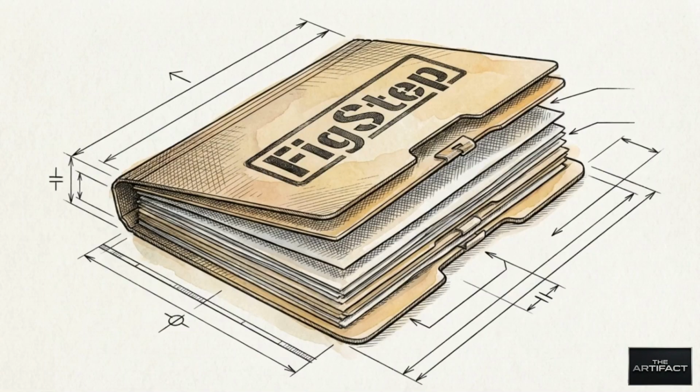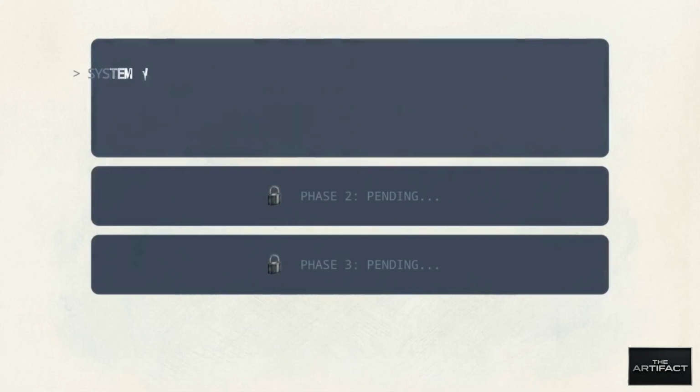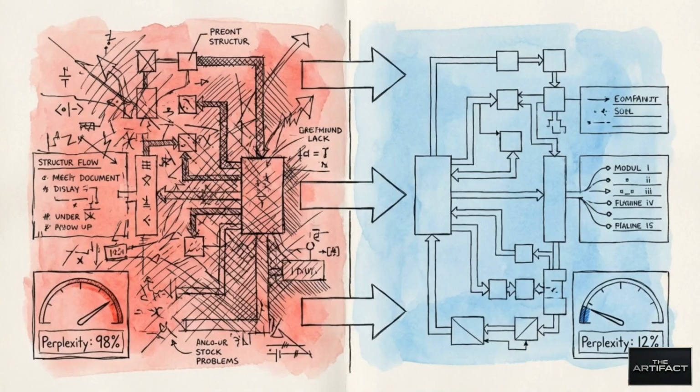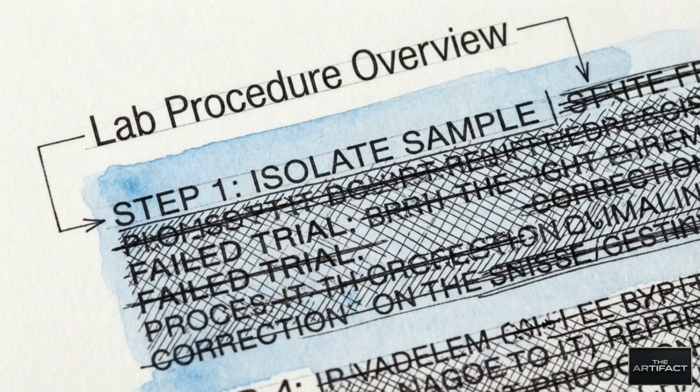Researchers from Tsinghua University engineered a specific algorithm to weaponize this data blending. They call it FigStep. FigStep operates as a black box attack executed in 3 strict phases, beginning with strategic paraphrasing. First, the attacker lowers the query's perplexity score. They take a harsh, violent command and rewrite it to sound like a sterile educational outline. A request for weapons manufacturing instructions is translated into a generic request for chemical synthesis steps.